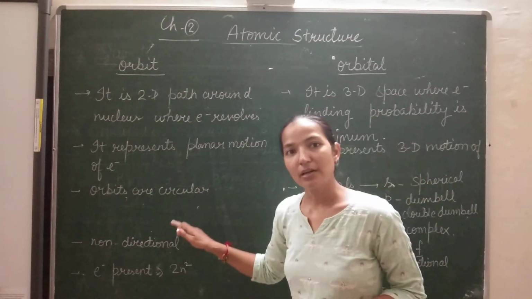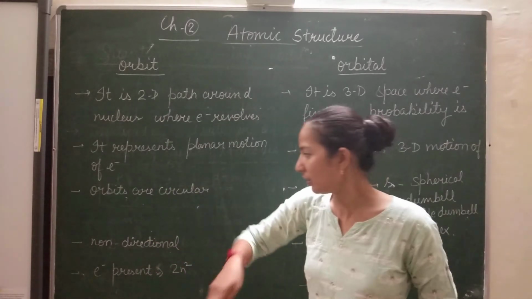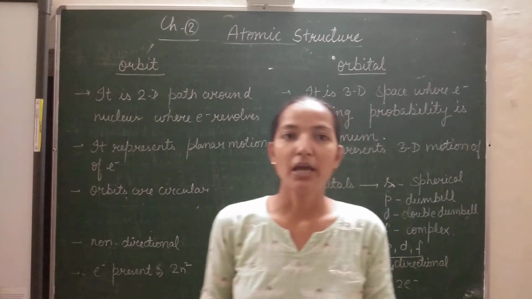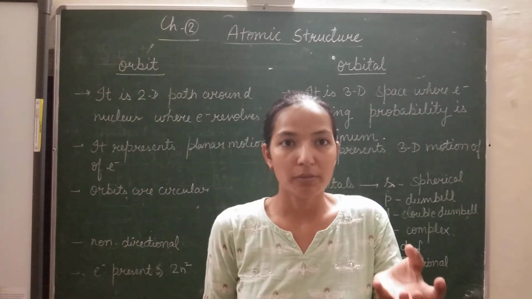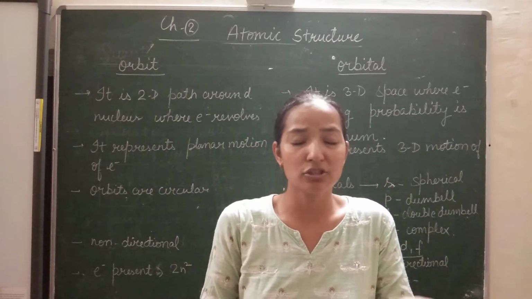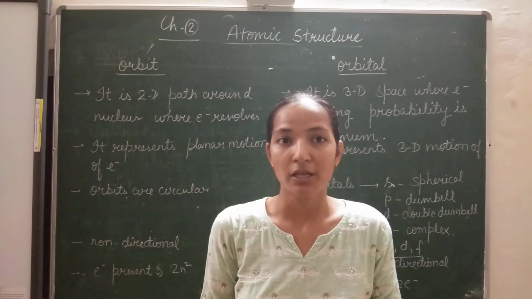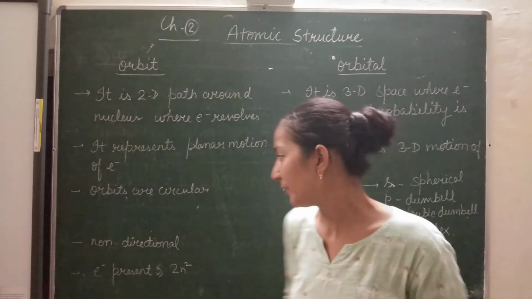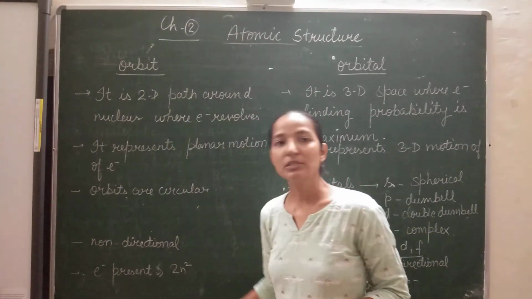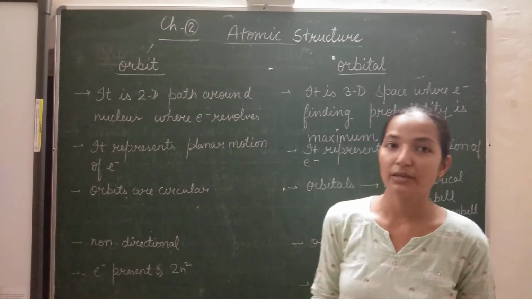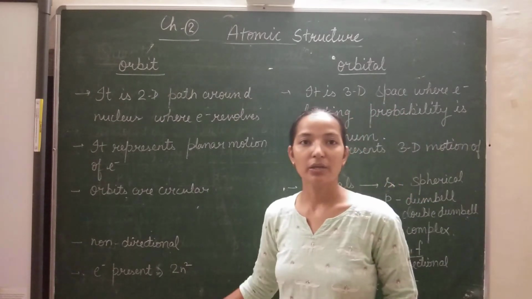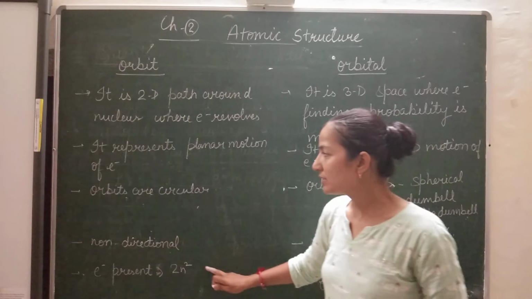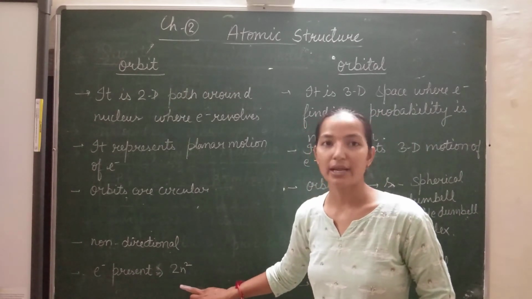The orbits are circular, meaning the path is circular, as well as non-directional, meaning we can't represent or discuss any particular direction of an orbit. There is no particular direction because the path is circular. Now, the number of electrons present in an orbit is given by 2n square. It was given by Bohr.